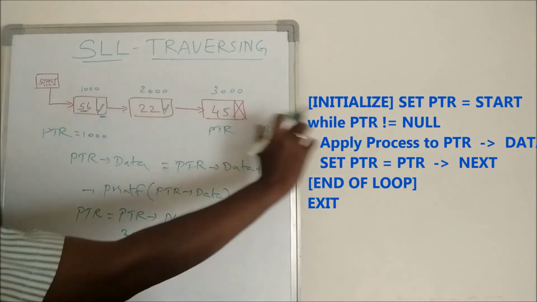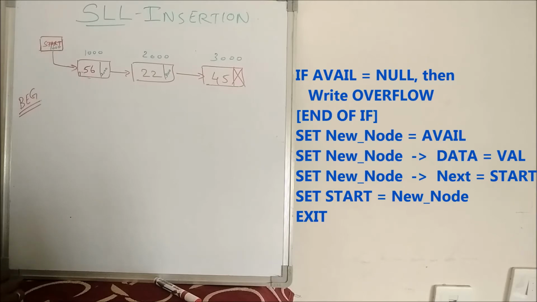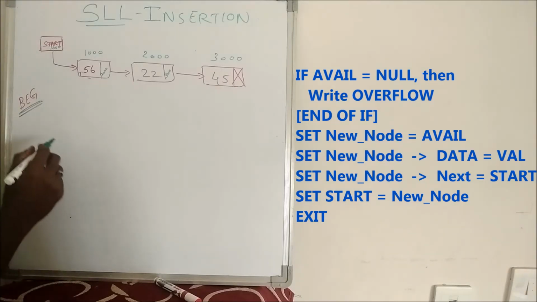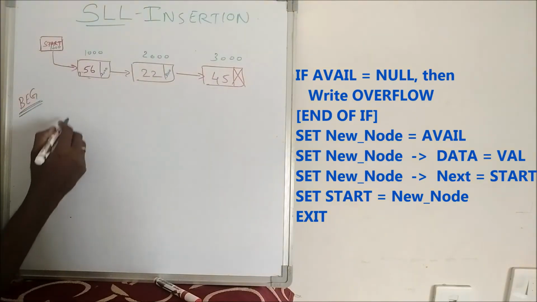So this is traversing the linked list. Now we are going to see the algorithm for insertion in a singly linked list. As I already said, there are three types of insertions: inserting a node at the beginning, inserting a node at the end, inserting a node in the middle. Now we will see insertion at the beginning. If I want to insert a new node at the beginning of the linked list, first I have to create a new node.